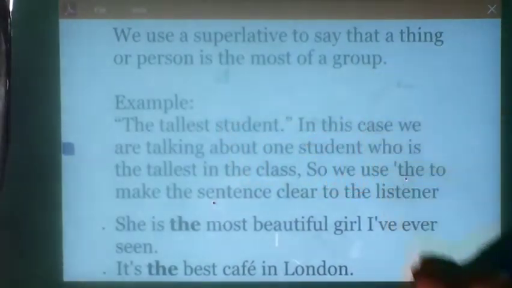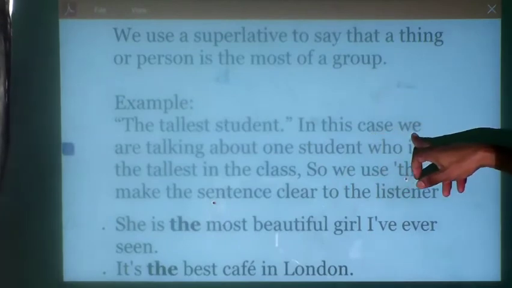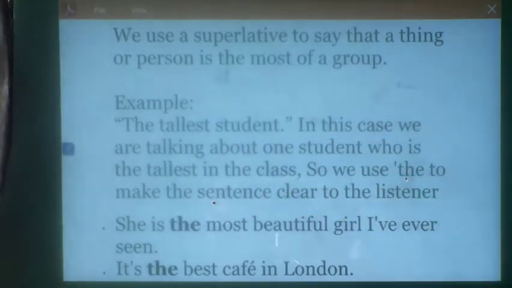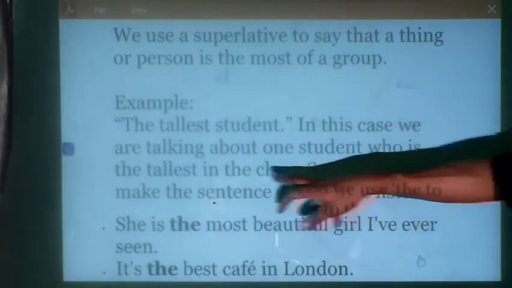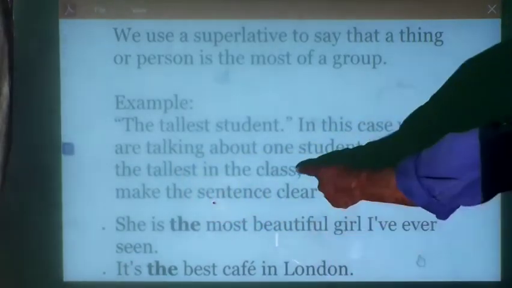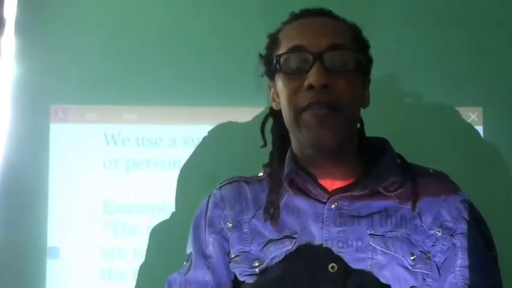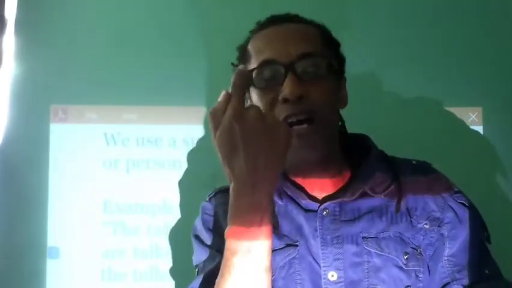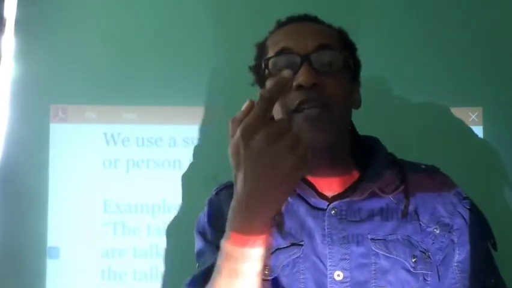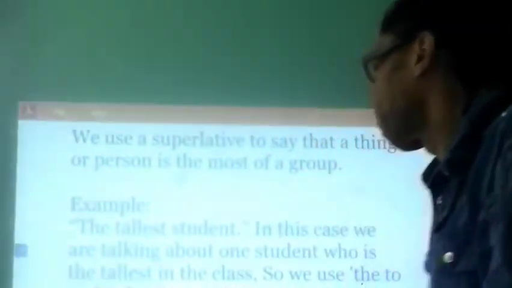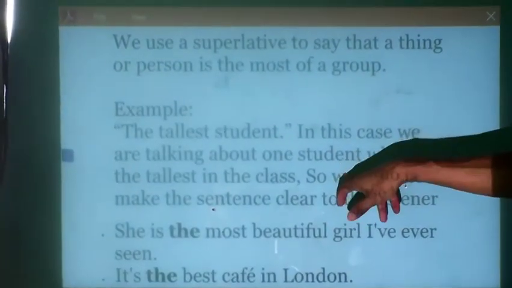Example: the tallest student. In this case, we are talking about one student who is the tallest in the class. So we have a class full of students, and inside the class we have just one student that is the tallest of the others.